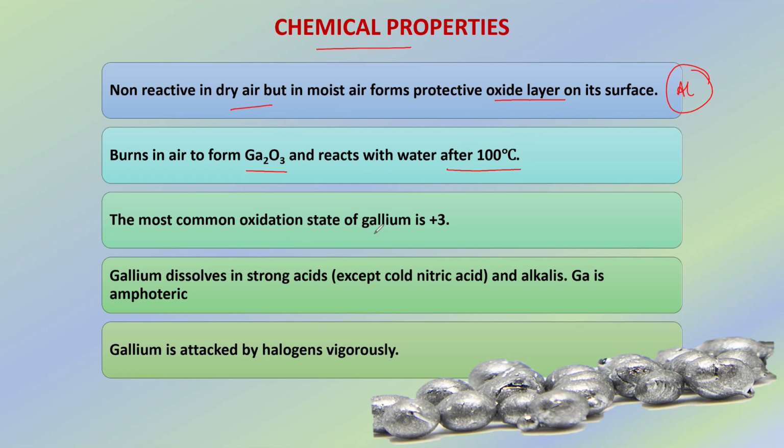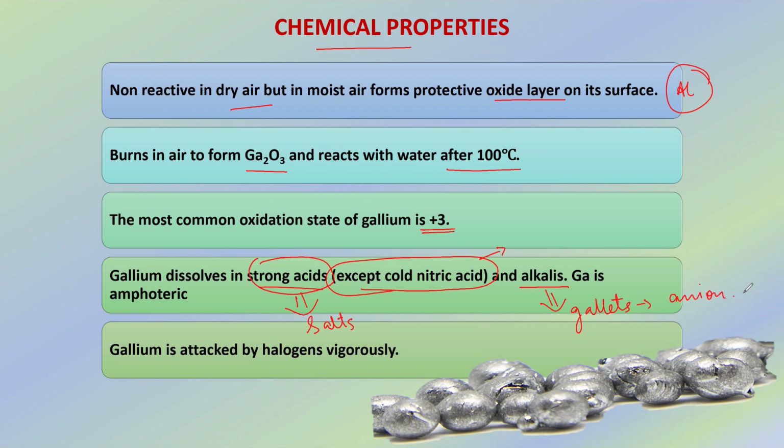The most common oxidation state of gallium is +3. Gallium dissolves in both strong acids and in alkalis, except cold nitric acid. Why? Because of the protective oxide layer on its surface. Gallium reacts with acids to form salts, that is gallium salts. Gallium reacts with alkalis to form gallates. And in gallates, gallium is present as anion.